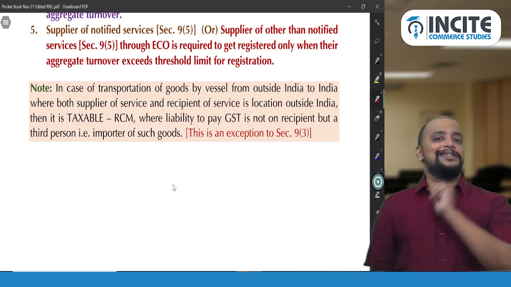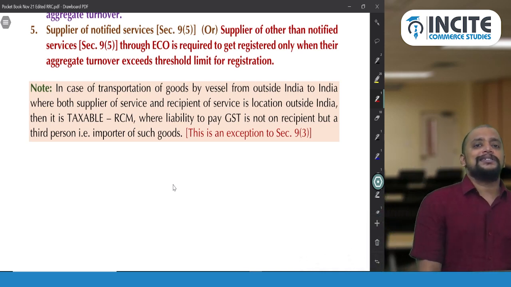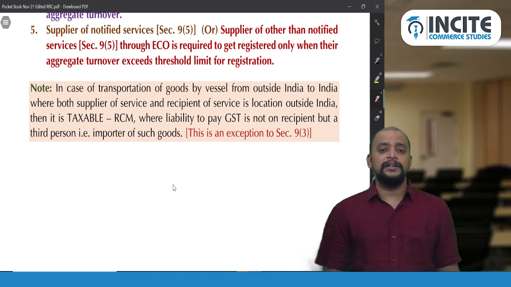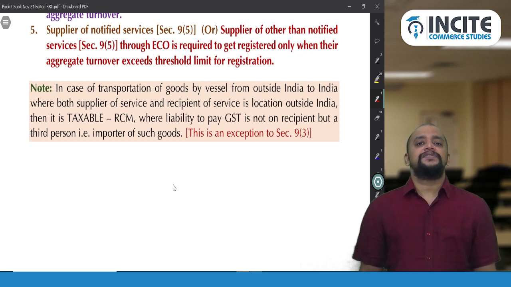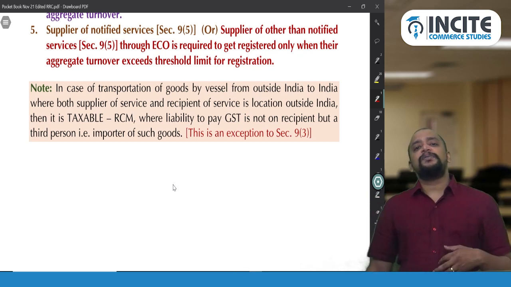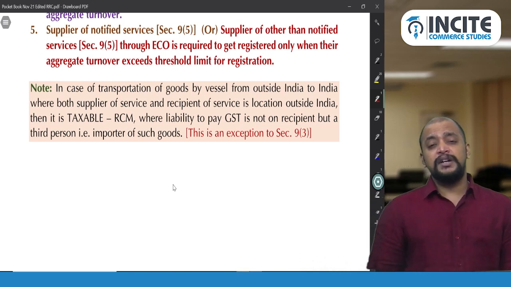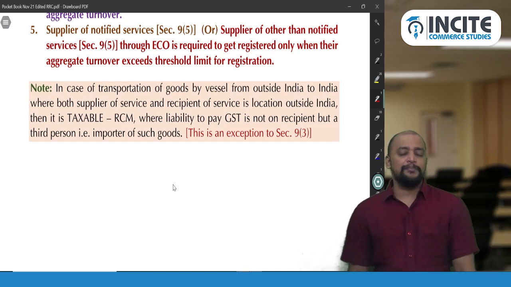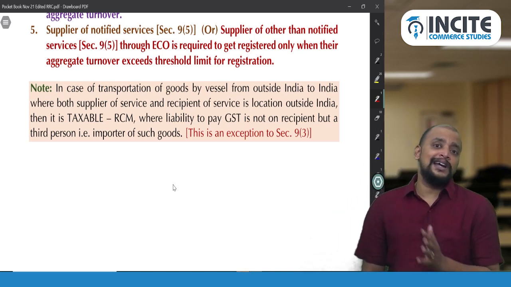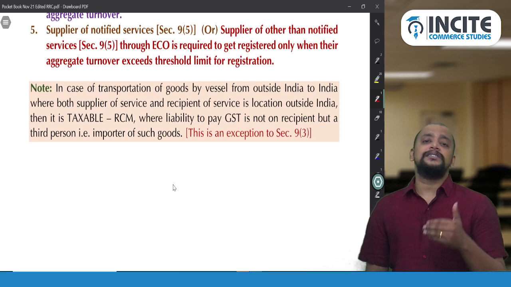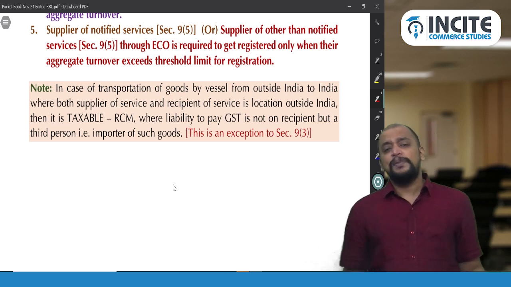But there is only one transaction, given under the IGST Act, where the liability to pay GST is neither on the supplier nor on the recipient, but on some other person. So what is that? When both the supplier of service and the recipient of service are located outside India, the place of supply for the transaction cannot be determined, because under the place of supply provisions we determine whether it is an intrastate supply or interstate supply only when the supplier and recipient are in India, or one is in India and the other outside India. When both are outside India, place of supply cannot be determined under section 13 or 12.